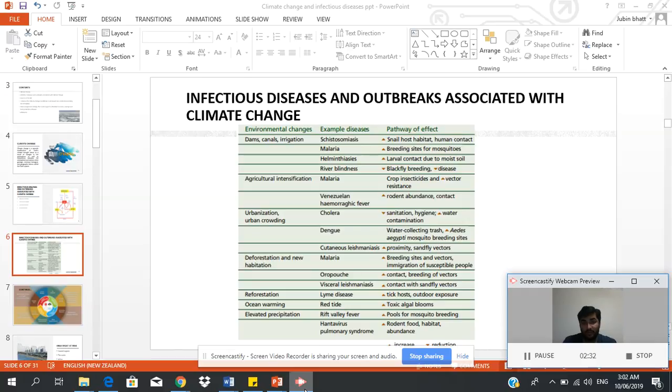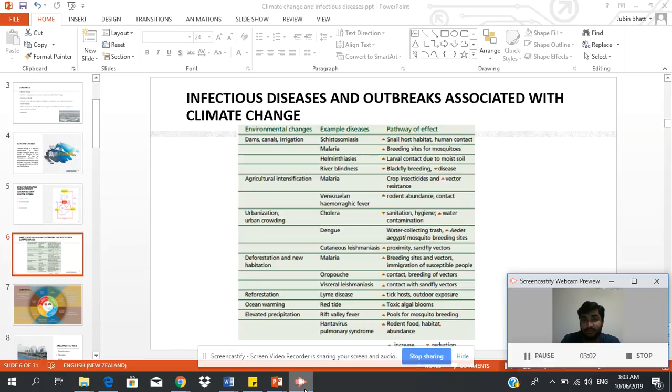There are two main factors: environmental change and diseases. Because of dams, canals, and irrigation, diseases like malaria, riverborne diseases, helminthiasis, and schistosomiasis are common. Because of agricultural intensification, diseases like malaria, Venezuelan hemorrhagic fever are common. Because of urbanization and overcrowding, diseases like cholera, dengue,